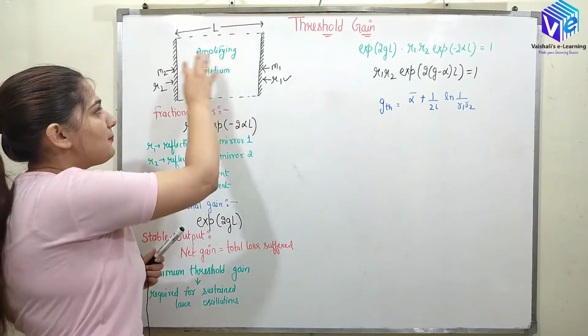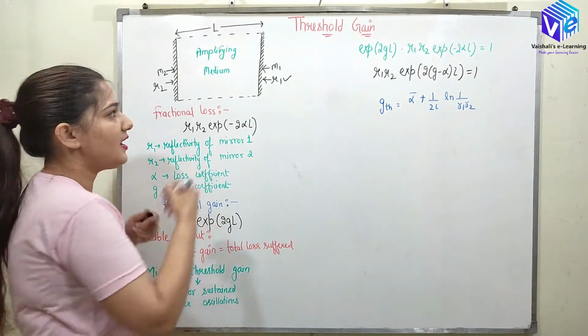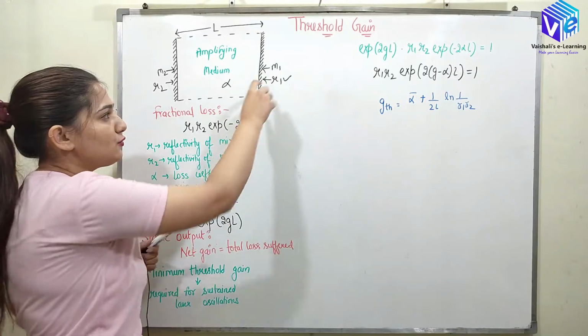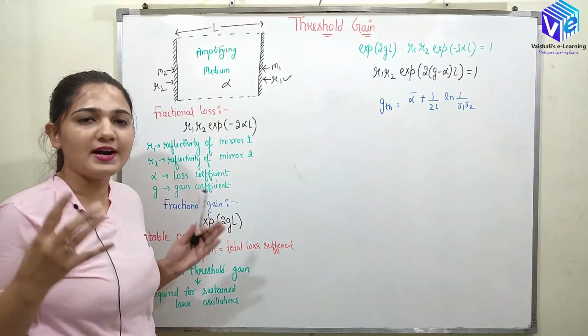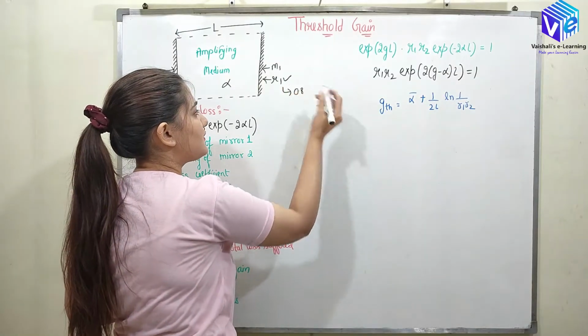Now in the amplifying medium, when the photon is traveling, it will experience some losses which are represented by alpha. And due to the reflectivity, because the reflectivity of the mirror is not always 100%, it is less than 100%, it could be 0.8, 0.9.